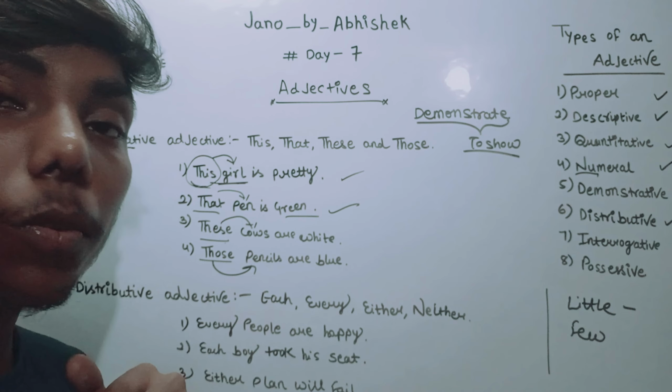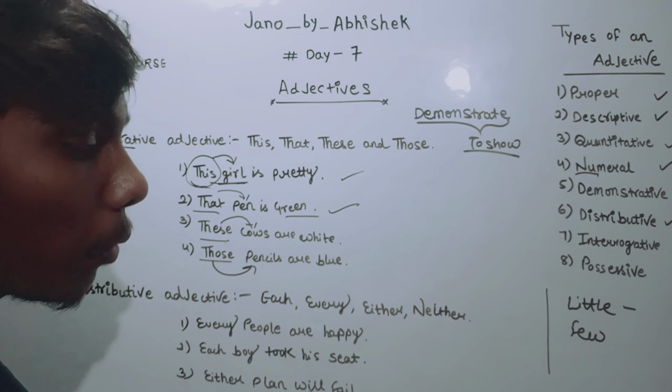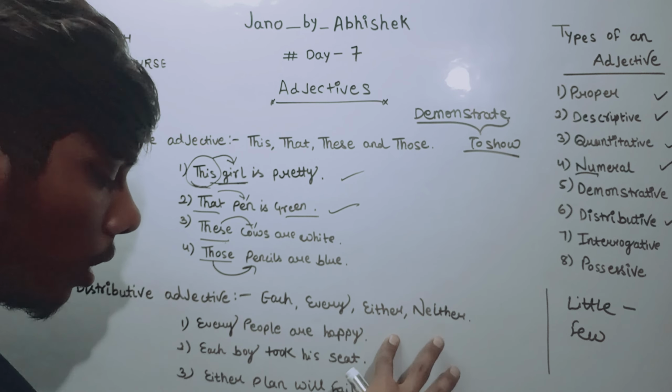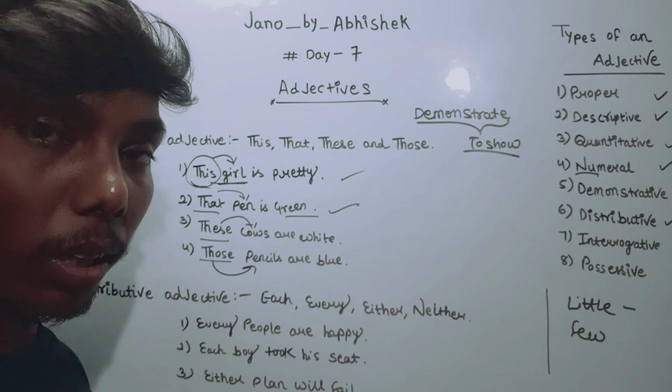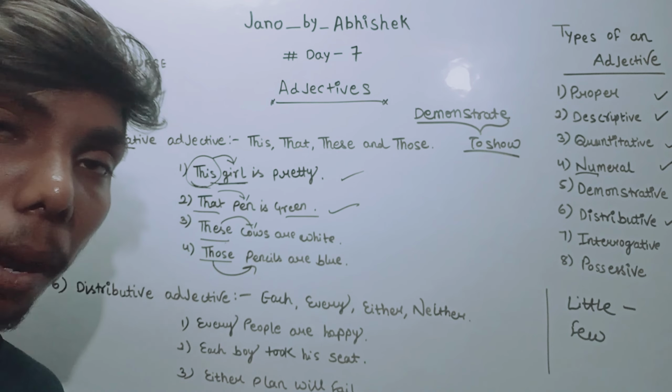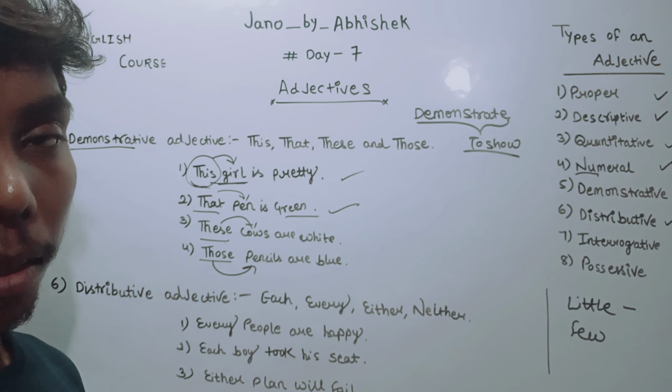Either and neither. Let's see the example. By the way, we use these both words with or also, but here let's see only either and neither. Either plan will fail, and neither plan will succeed. Here again we are dividing, between success and failure. We are saying either plan will fail or succeed, and here neither plan will succeed or fail.